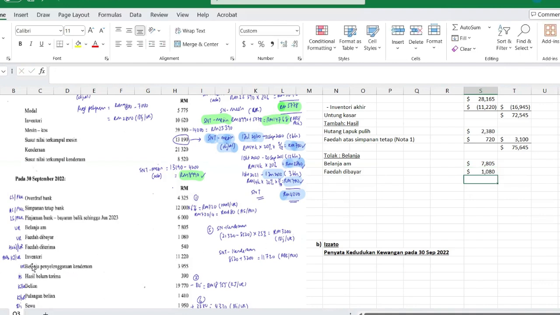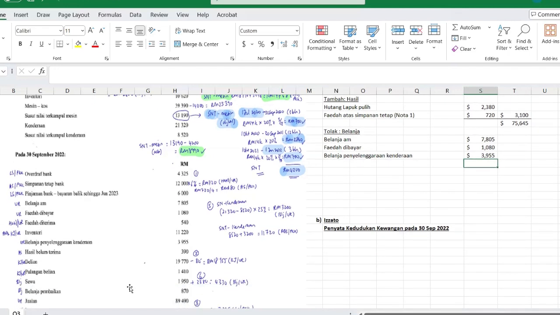This is hasil dan belanja penyelenggaraan kendaraan. Next one. No adjustments, so we take it as it is, 3955. Next, sewa. Sewa, there's a working, so tie to your working in your answer script. If it's number 6, then you put number 6. Sewa amount should be 4330.